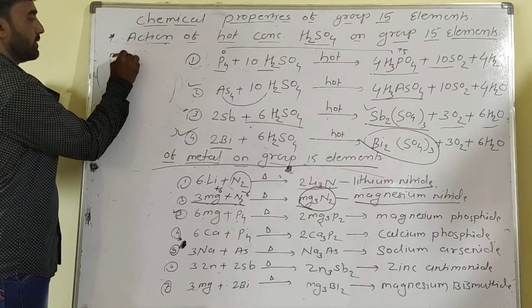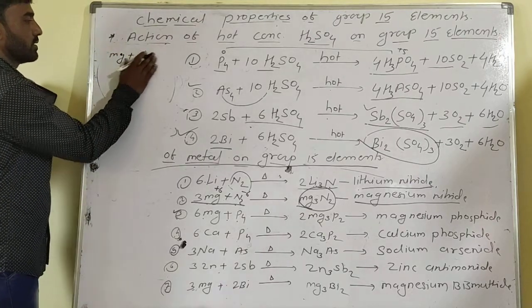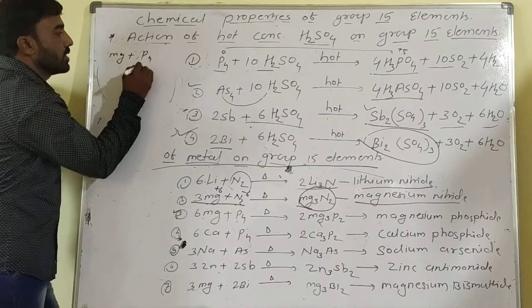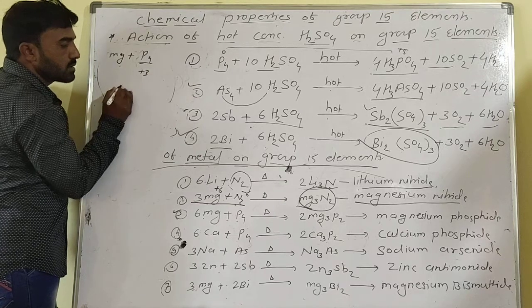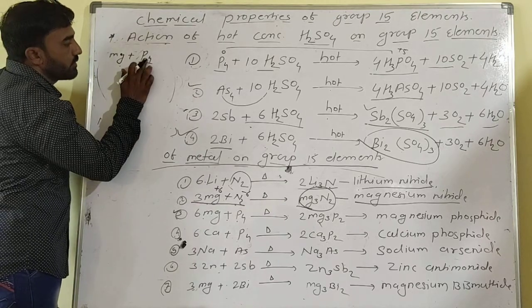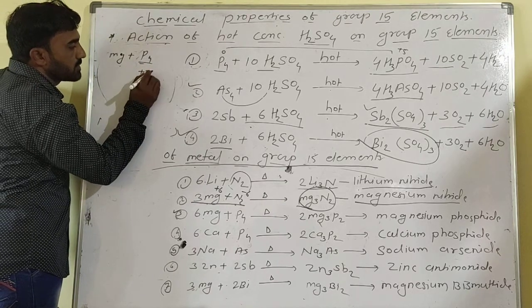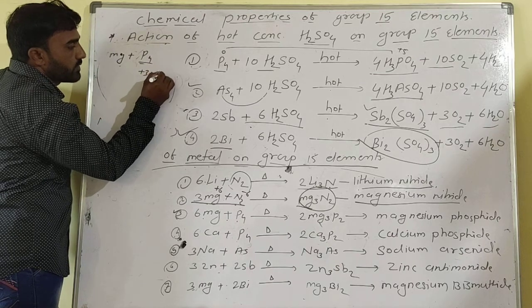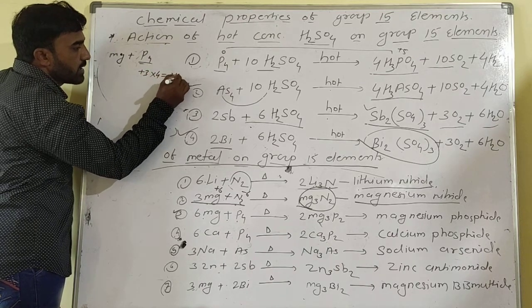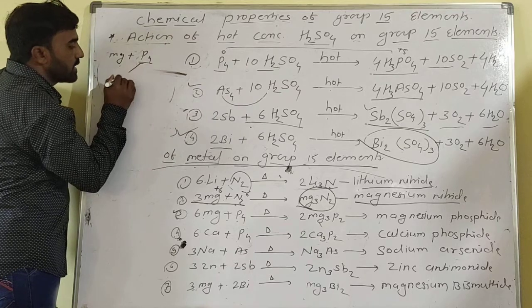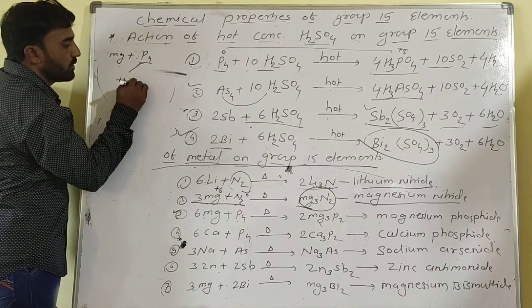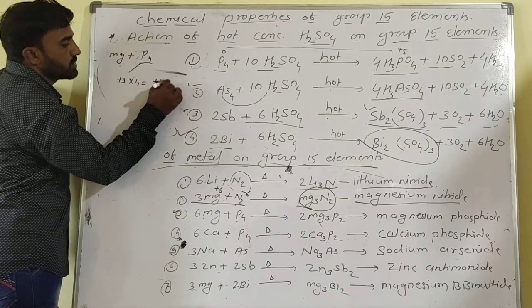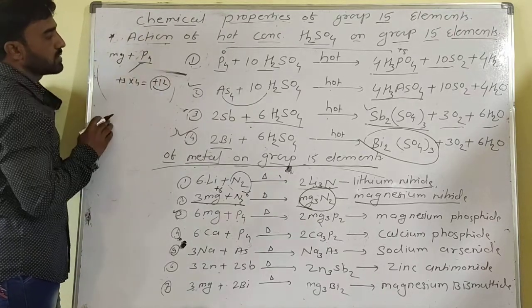You know that phosphorus is trivalent, with a +3 oxidation state. 4 phosphorus, that is plus 3, times 4 gives plus 12 oxidation state in the P4 molecule.